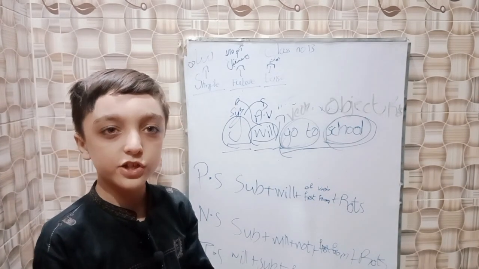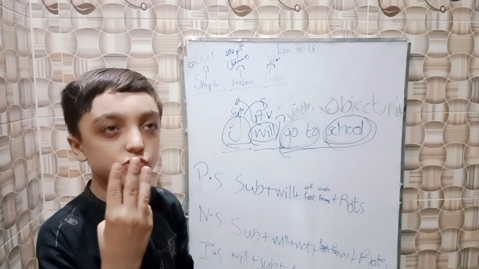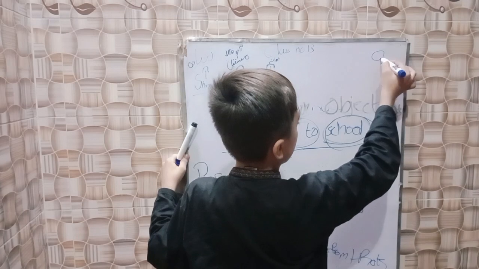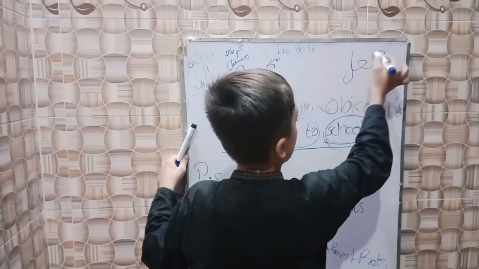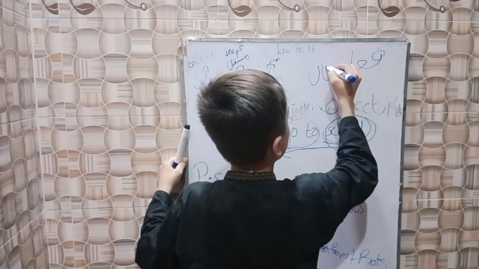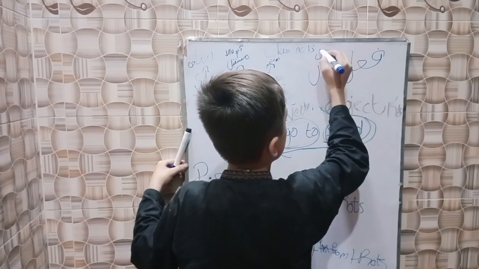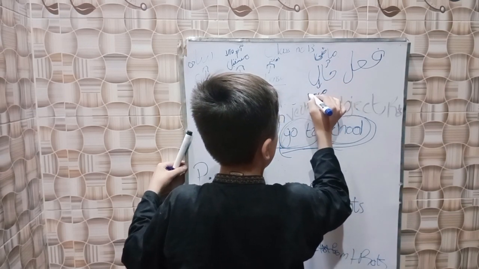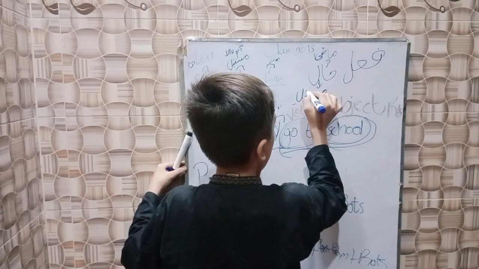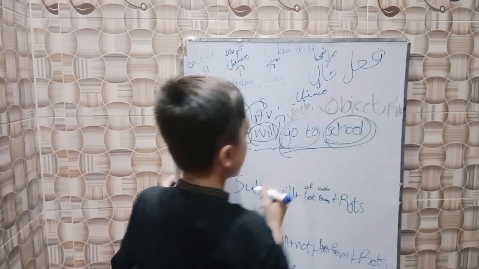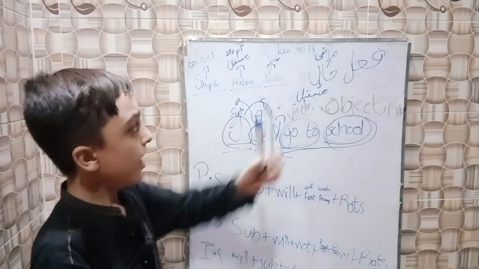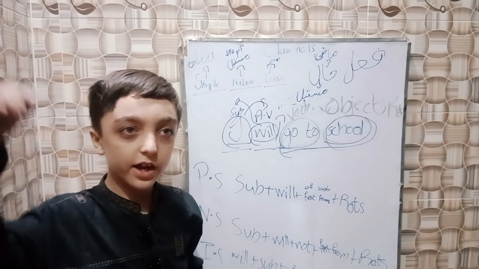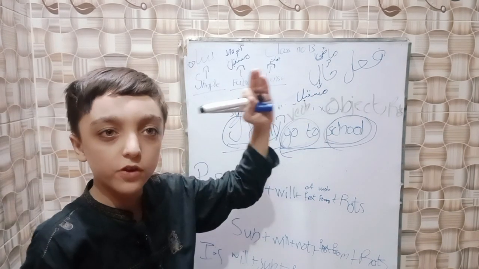In the Indian language we have only three tenses: past, present, and future. Past is used for past, present is used for present, and future is used for simple future tense.